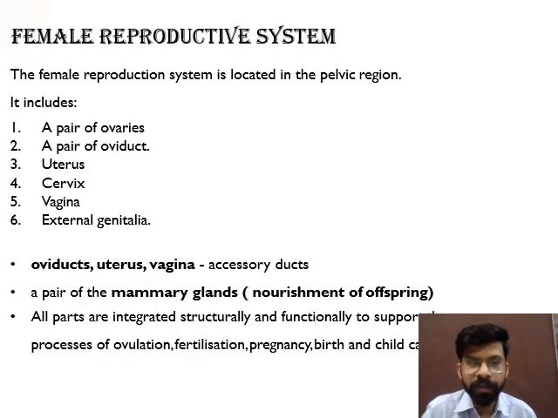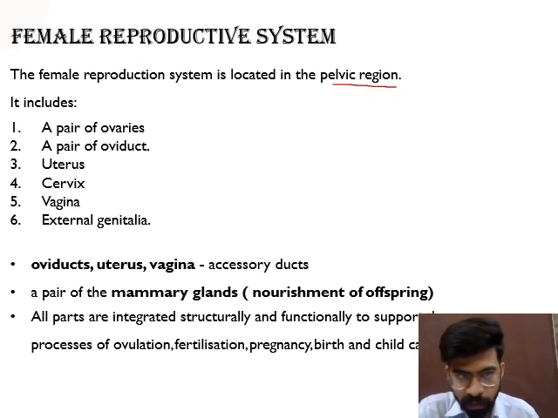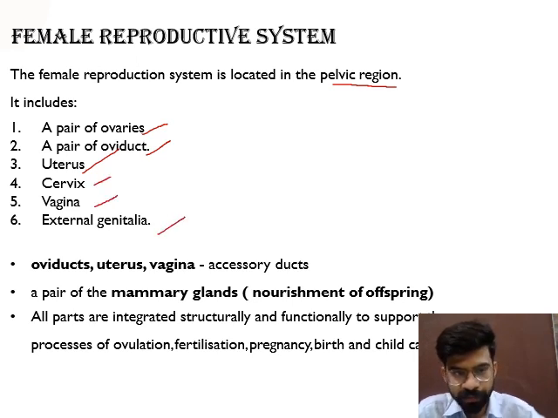Now, the female reproductive system. The female reproductive system is located in the pelvic region. It includes a pair of ovaries, a pair of oviducts, uterus, cervix, vagina, and external genitalia. It contains six components.